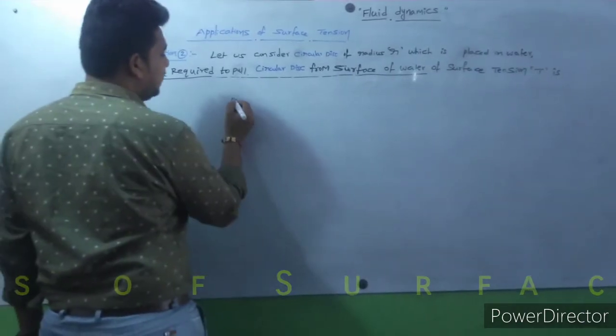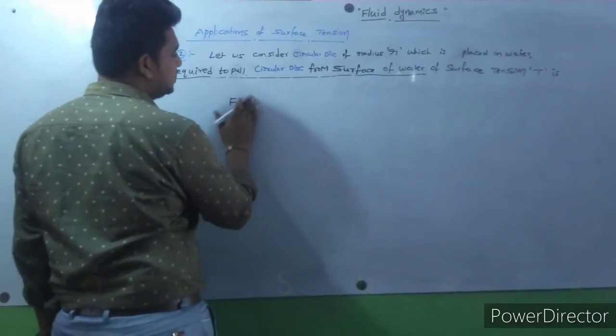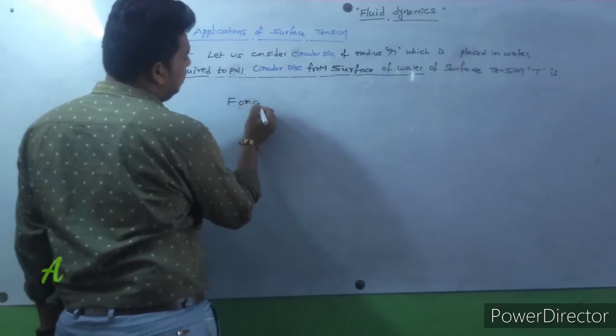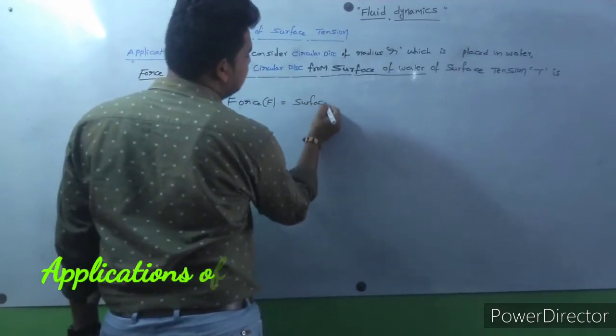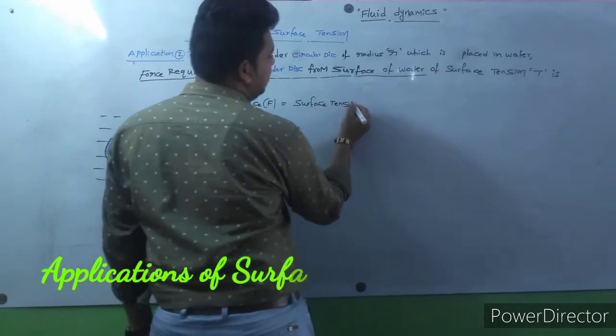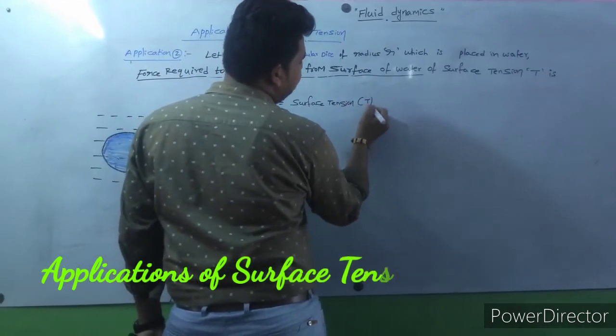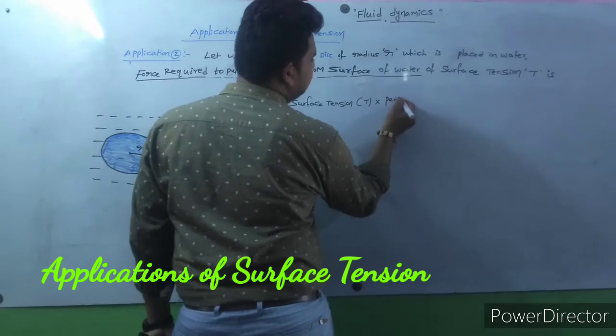Here the force required to pull, that is force F, is equal to surface tension T into perimeter.